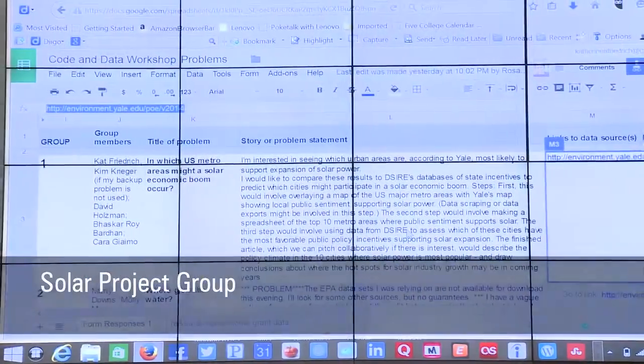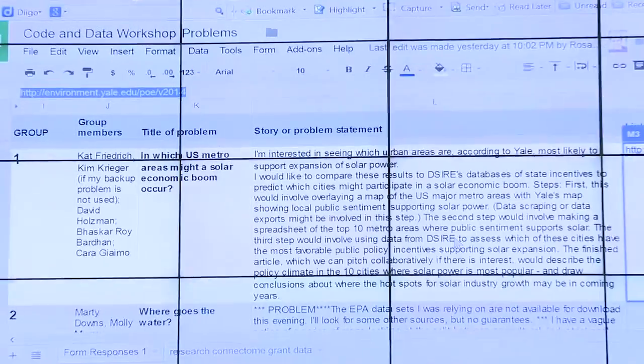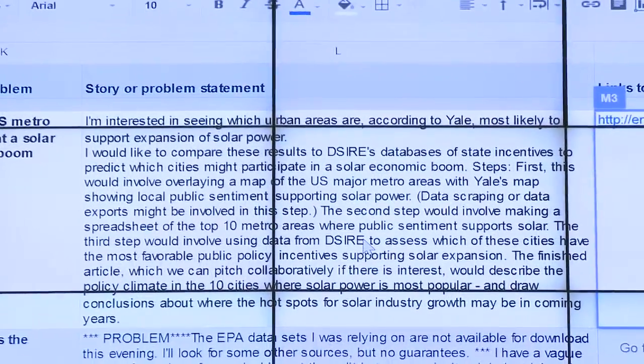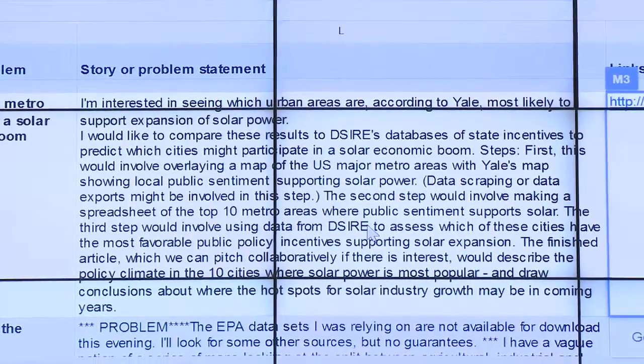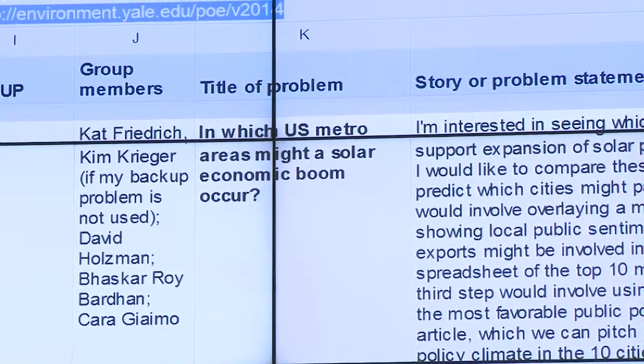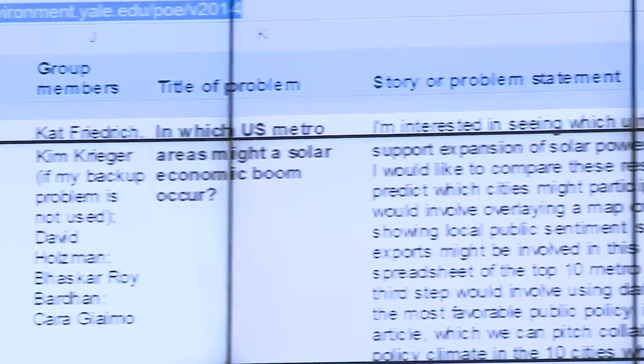Thank you. So up here on this spreadsheet is a description of the story and problem statement that we started with, and we've actually iterated it a bit while working on it today in Python. We started off with the question of in which United States metro areas might a solar economic boom occur, and we were looking at that through a couple lenses.